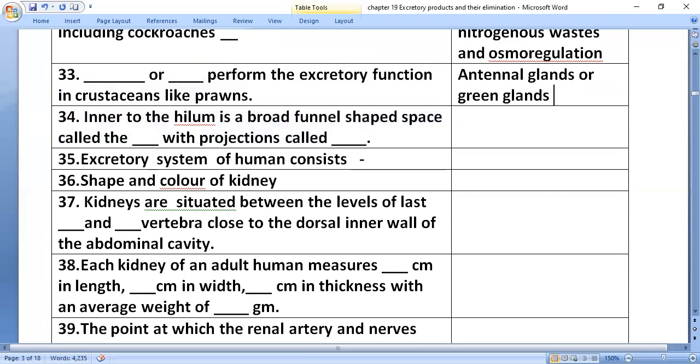Inner to the hilum is a broad funnel-shaped space called the renal pelvis, which projects with projections called calyces.